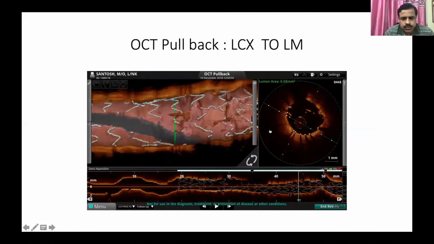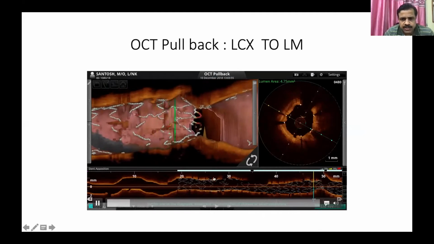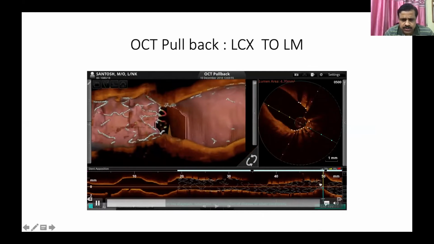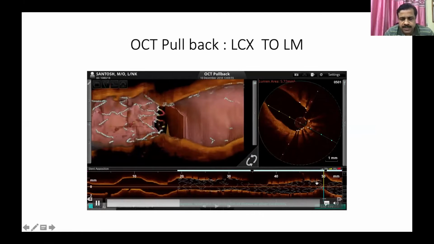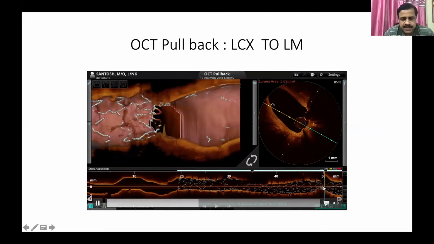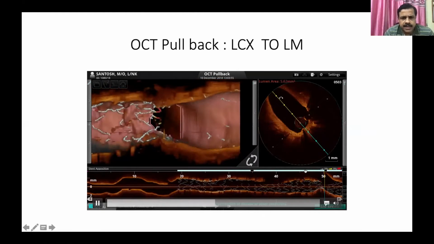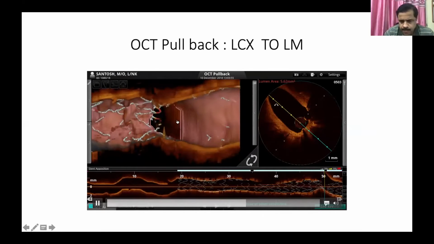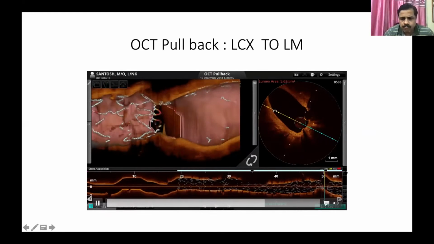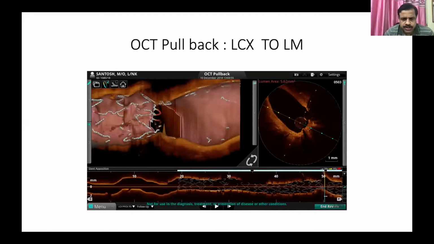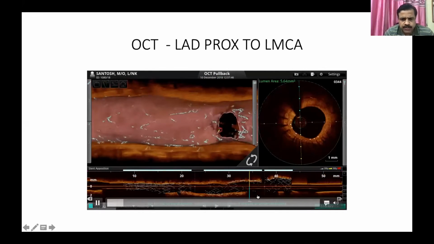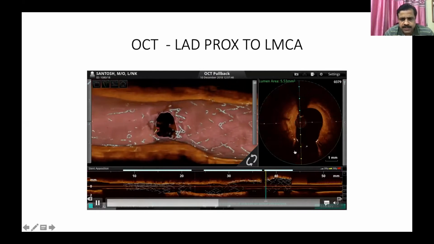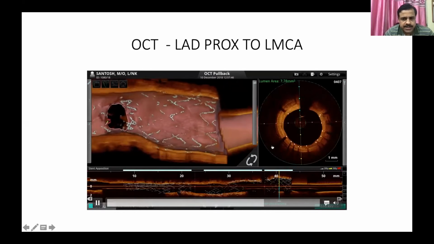Now we did a check angio after putting the stent from LCX to the left main. We could see both stents well expanded, and the LCX ostium had some amount of under expansion, but we didn't want to inflate at very high pressure because we don't want to damage the main vessel stent. So this was acceptable, and there was some amount of protrusion into the LAD. Otherwise the ostium was open, and no other dissection or complications were seen. And this was the pullback from the LAD to the left main, because we wanted to see how much of the LCX was protruding into the left main.